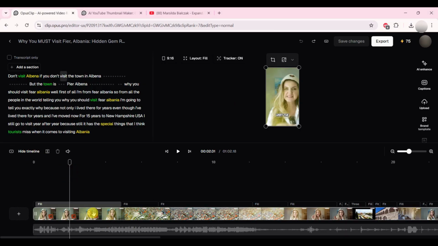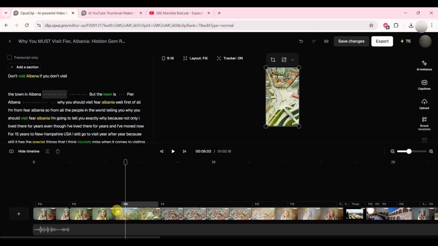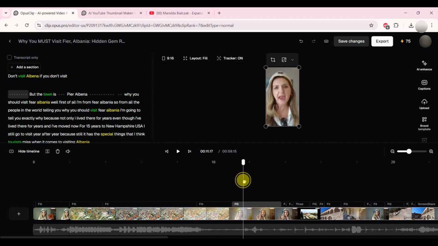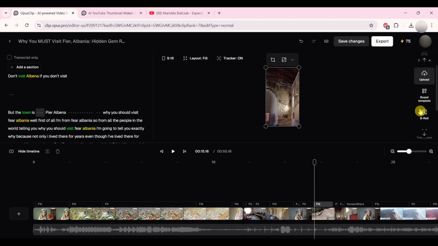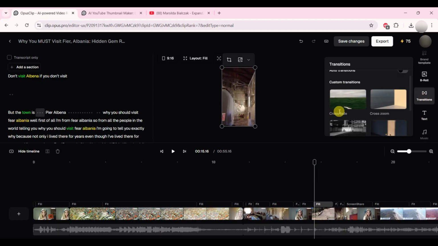Let's say, for example, I don't like this part from here to here. I can manually delete it. Let's say I don't like this part also. I also can delete it. I can add different transitions, crossfade, for example, cross zoom. It has everything any other editing tool has, just that it does most of the work for you.